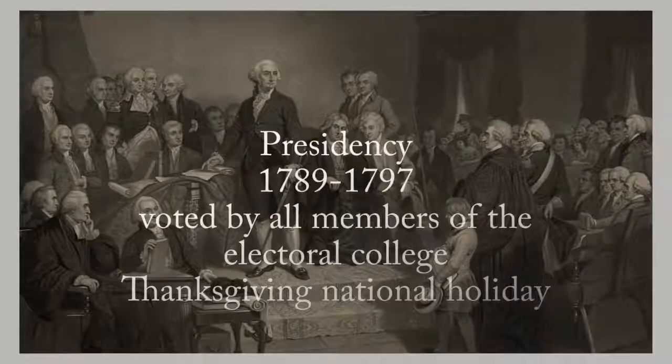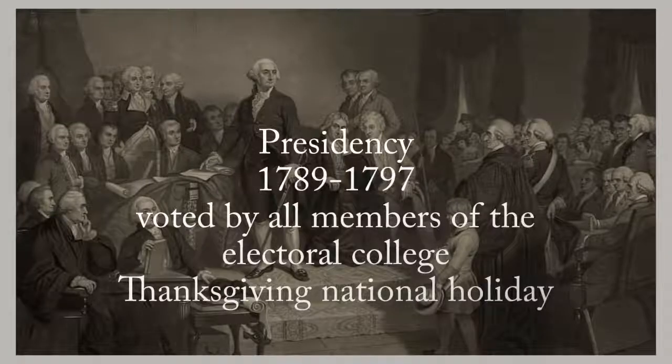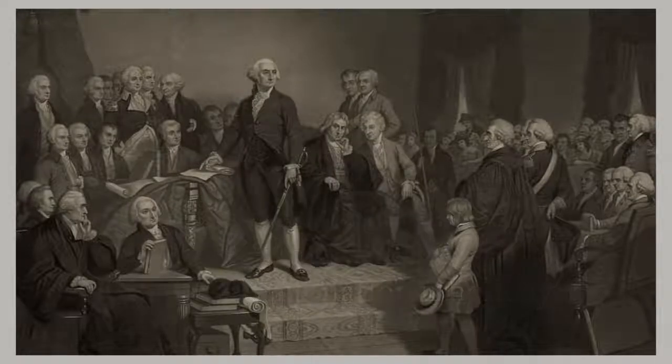George Washington was president during the years of 1789 through 1797. In both elections, he was unanimously voted by all members of the Electoral College. George Washington formalized Thanksgiving by making it a national holiday, and he died 3 years after leaving office at Mount Vernon at the age of 67.